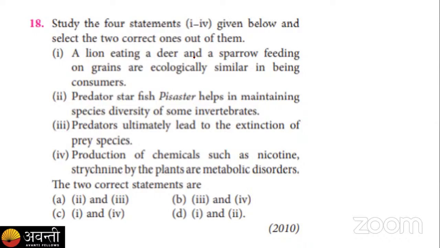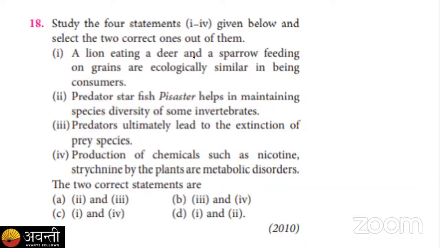It says, study the four statements given as 1 to 4 and select the two correct ones out of them. Option 1 is a lion eating a deer and a sparrow feeding on the grain are ecologically similar in being consumers. Option 2 says predator starfish, Pisaster, helps in maintaining the species diversity of some invertebrates.